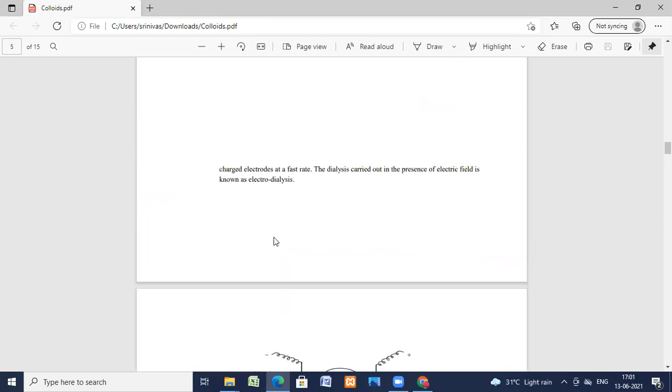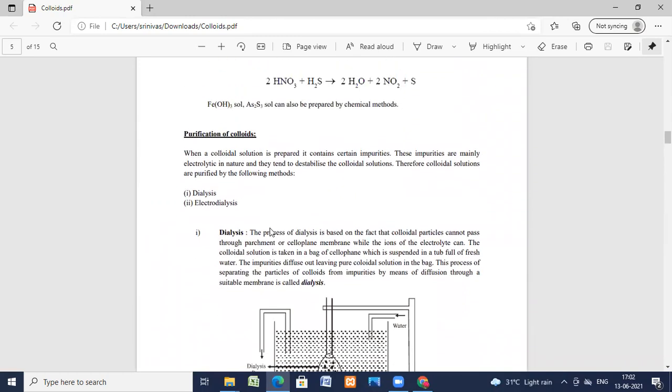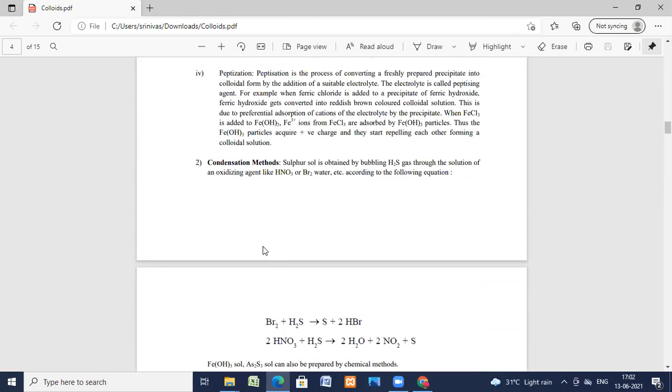Okay. So tomorrow's class, I'm going to explain about the purification of the colloids, and after purification, what is the stability, what are the factors, how it is stable, and its properties will be discussed in the next coming classes. I hope everybody has understood my class. Thank you.